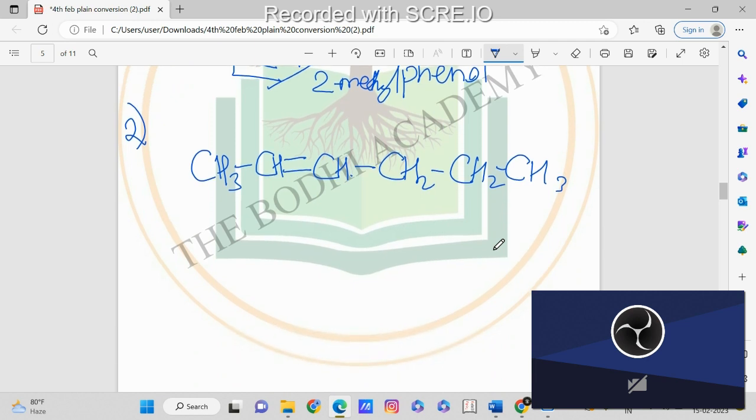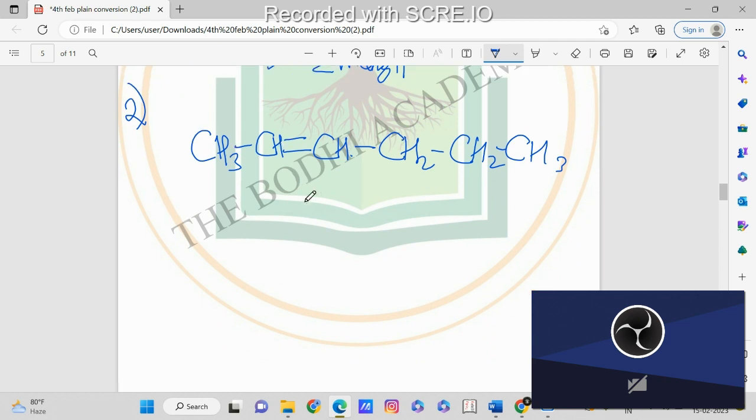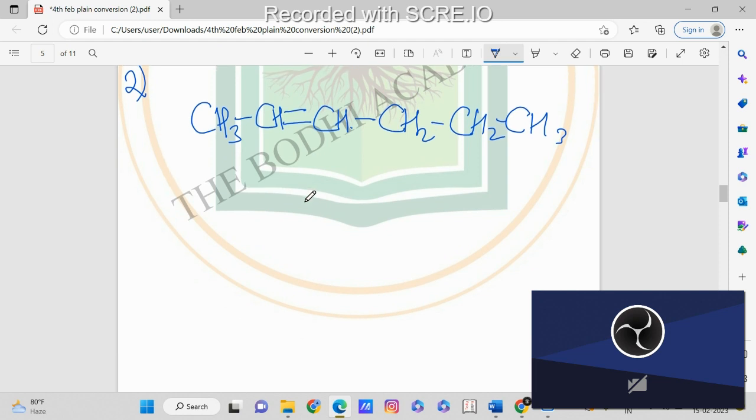Okay. Now how do we write this in the manner that we have seen previously? While explaining the concept, I showed the cis and trans isomers. So how do we write this in that way? We can write it like CH3, then here C, with the double bond over here.